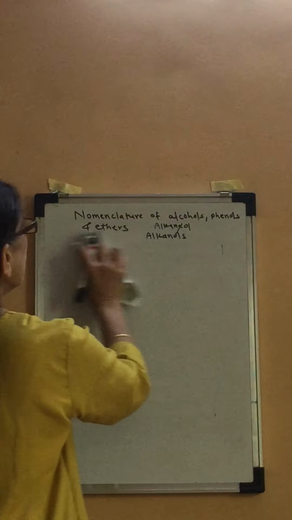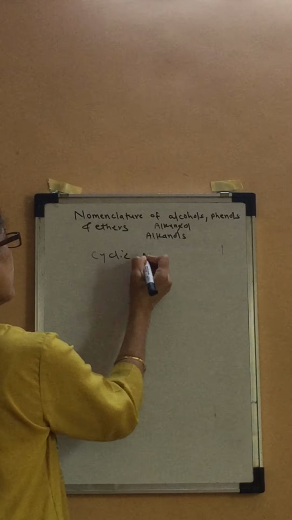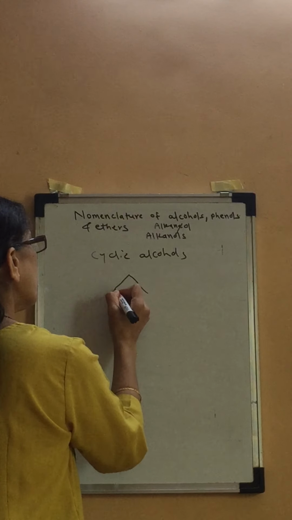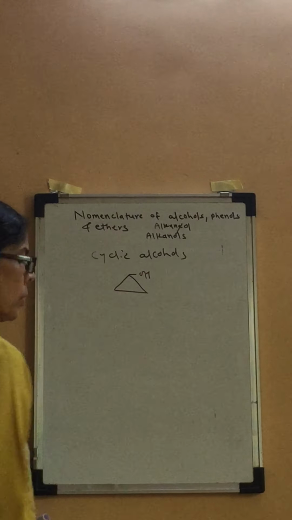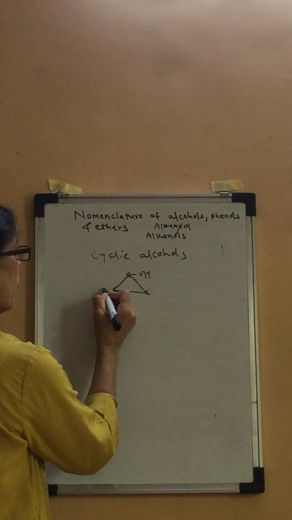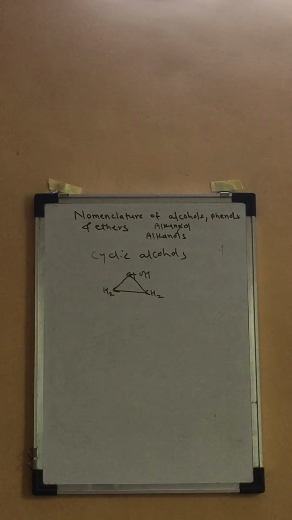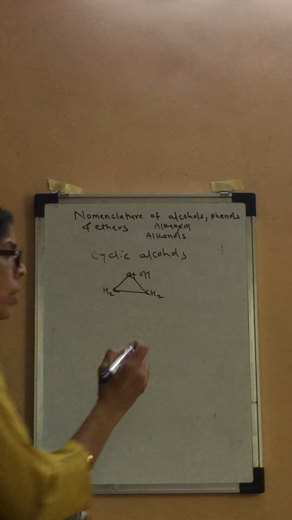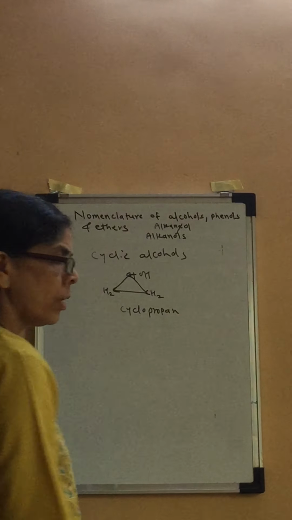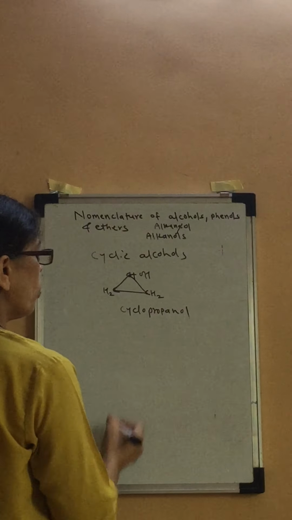And now cyclic alcohols are also there. Very simple. If you have this particular cyclic alcohol, what you have to do first is see how many carbon atoms are there. 1, 2, 3: CH2, CH2, CHOH. So 3 carbon atoms are there, so it is propane, but it is cyclopropane. The E is removed and substituted by OL: cyclopropanol.